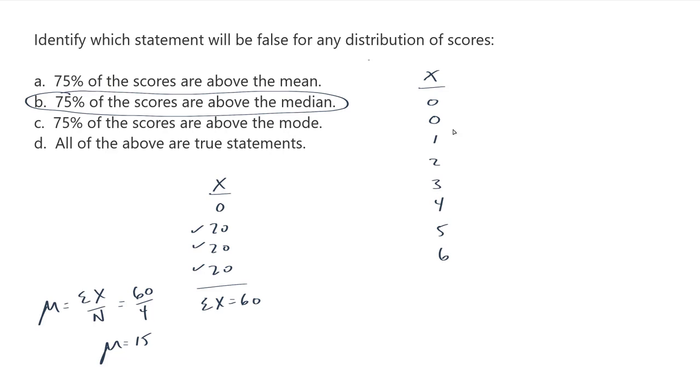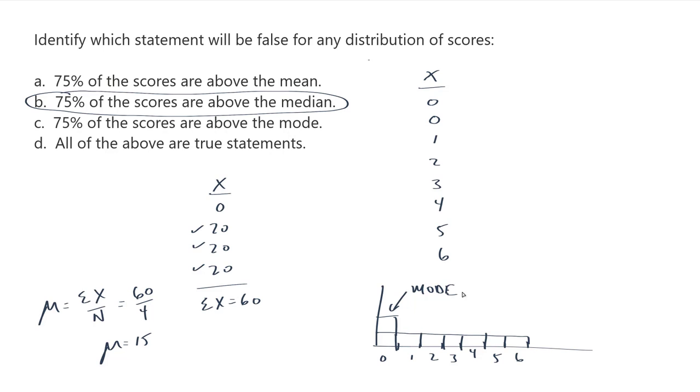Okay, so my mode is 0. If you were to graph this, it'd be easier to see. 0, 1, 2, 3, 4, 5, 6. I have one of every one of these, but I happen to have 2 zeros. So this is the mode.